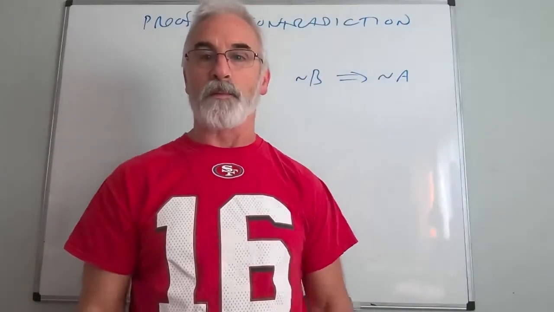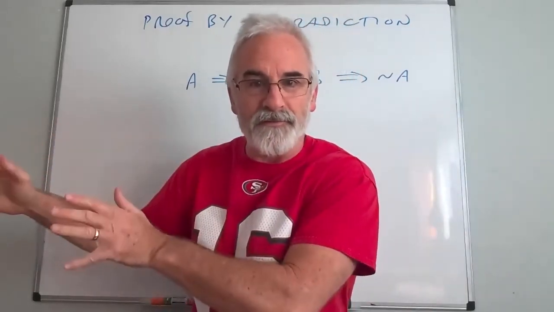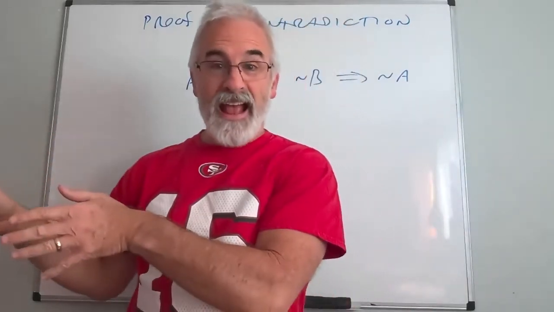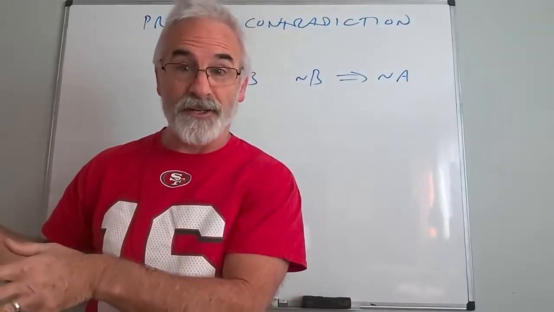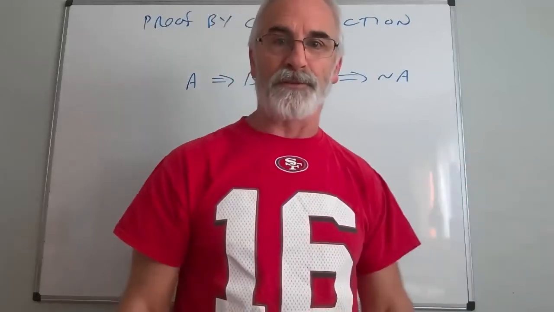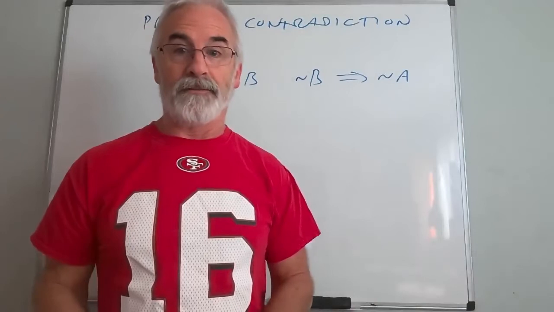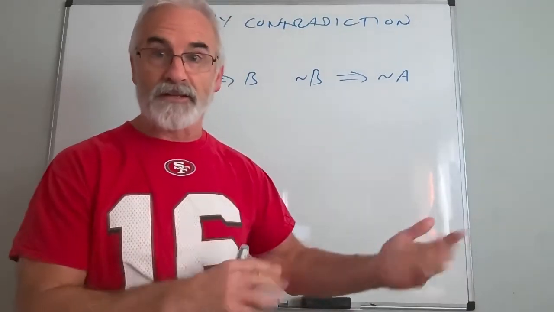So we start with the assumption of not guilt and show that it leads to a contradiction of the given, which in that case is called the evidence. And if I can show a contradiction, then my original assumption must be false. And that means you're guilty at that point. Oh, but if I can't show a contradiction, then you're not guilty, which again, doesn't mean innocent. It just means not guilty.